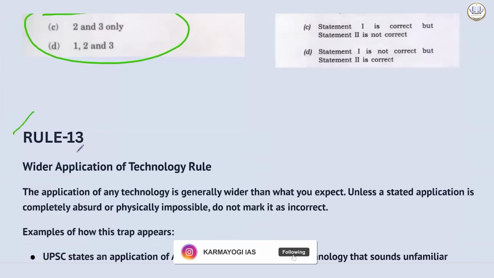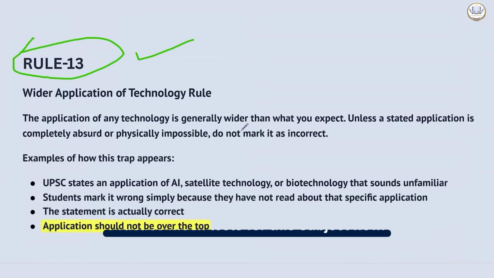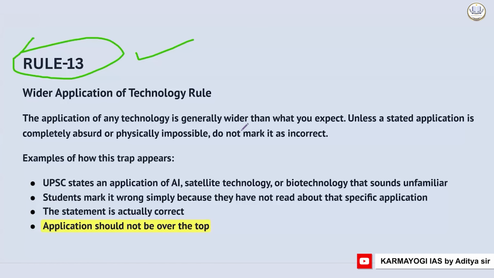Let's see the next rule. Rule number 13. Wider application of technology rule. Generally, if any technology-related questions are there, you will feel that you haven't read it, so it might not be correct. But generally, the technology applications will not be written in any of the books. For all the applications, there is a very wide possibility. So generally, you have to choose as wide as possible.